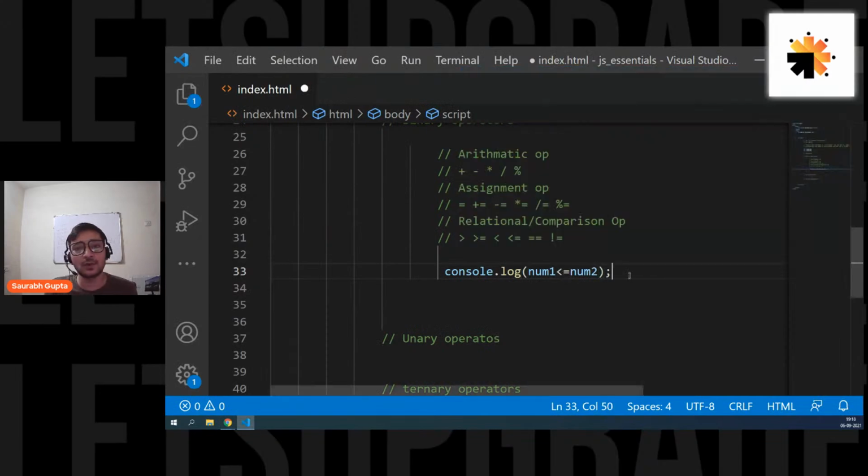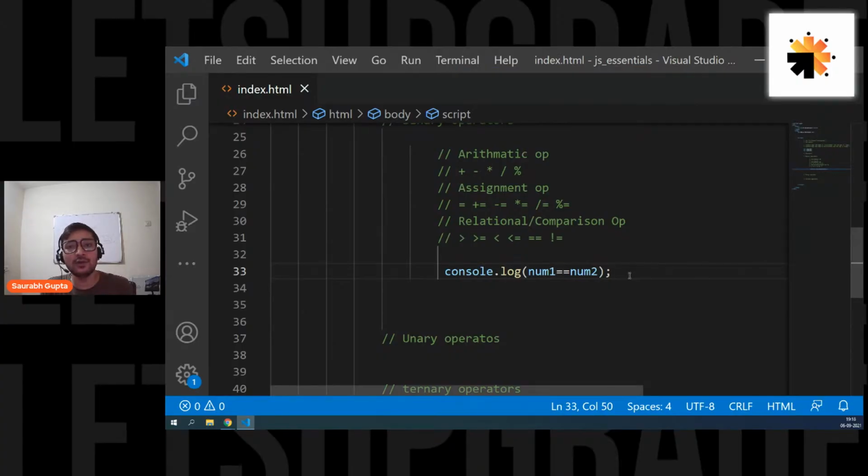If I try less than or equal to. Now what is less than or equal to? It's simply less than or equal to. So either it should be less than num2 or it should be equal to num2. In both cases, it will be true. So in this case, it's true because it is less than num2. And in the same way, you have greater than or equal to. But now the important one is equal to equal to.